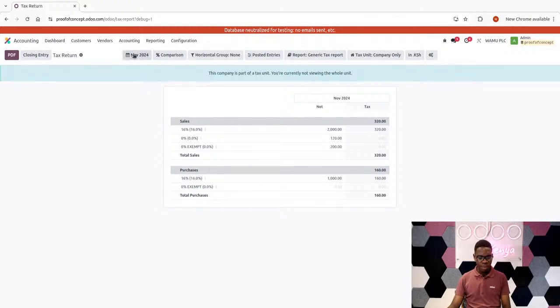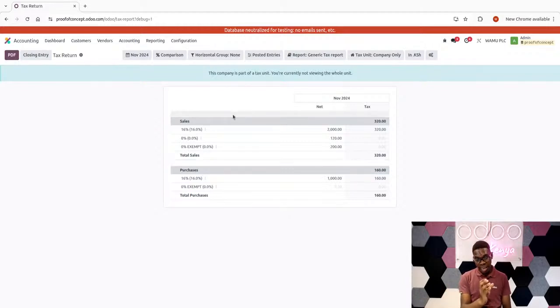With this tax return screen that you're seeing at the moment, you could filter it by period. For example, right now I've filtered it by November. After filtering by November, I can see that the taxes I've charged my customers are 320, meaning the VAT I charged my client when I was selling. And the VAT I was charged when I was buying is 160. So by default, the difference is what I'm supposed to be paying the authorities, which should be 160, I believe.